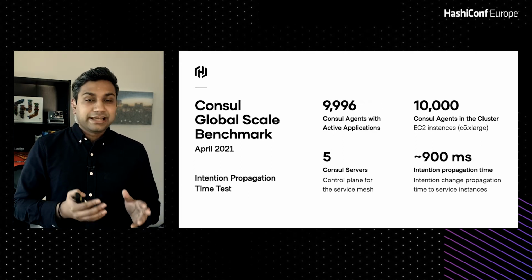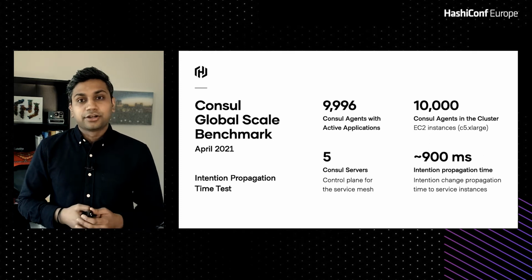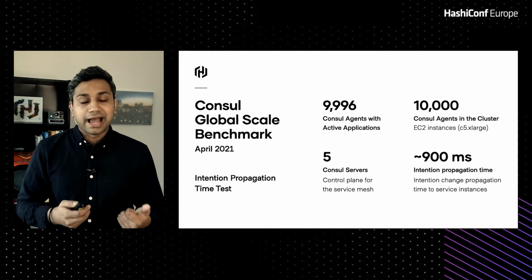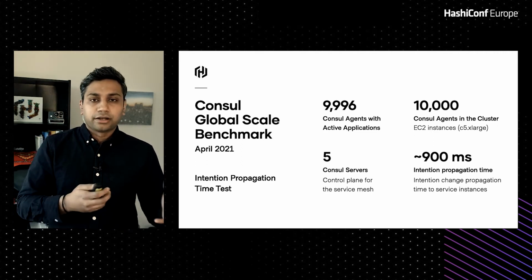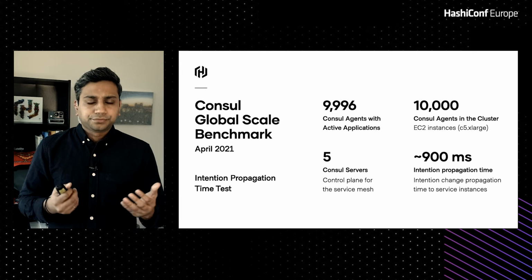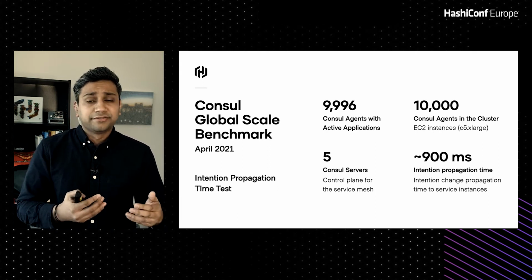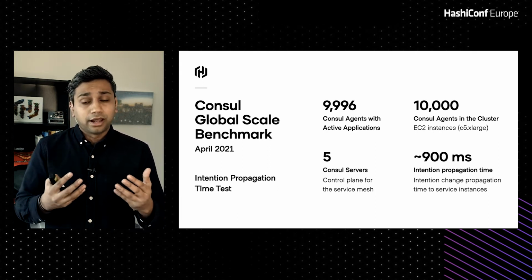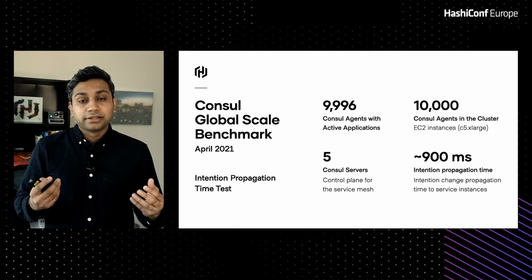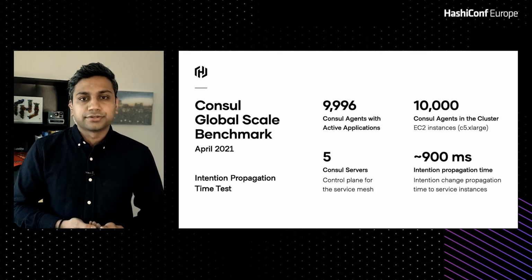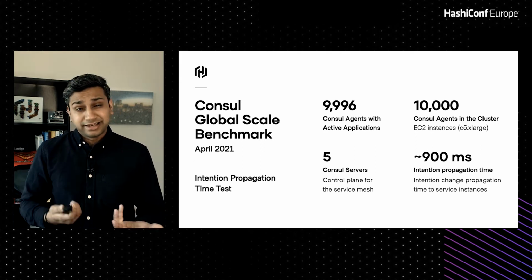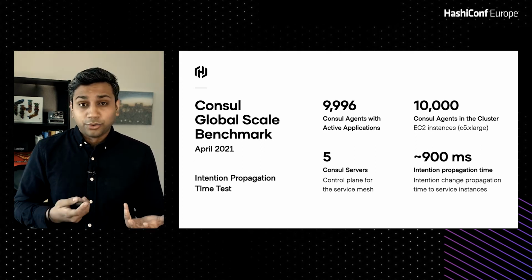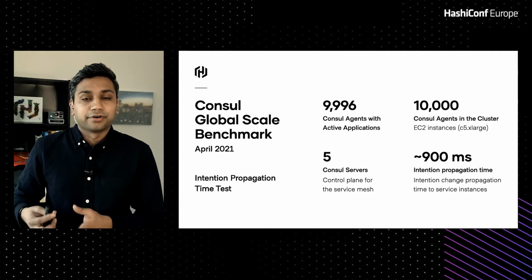The next test was the intention propagation time. Intentions in Consul are ways to define access permissions of how a service can talk to another service in the mesh. These might also be traffic shaping rules and so on. For example, whether service A is allowed to talk to service B is something that you can express using an intention. So what we did here is we created an intention that would affect 9,996 nodes, so essentially 9,996 agents that were running on these nodes.